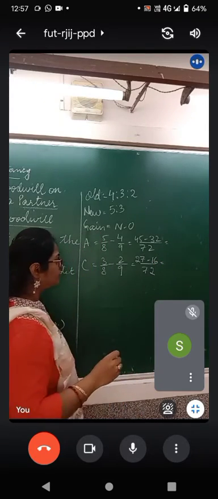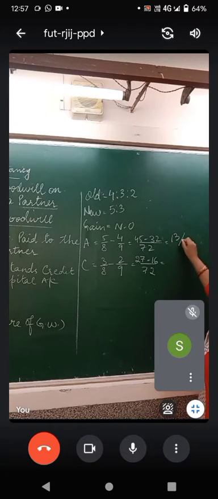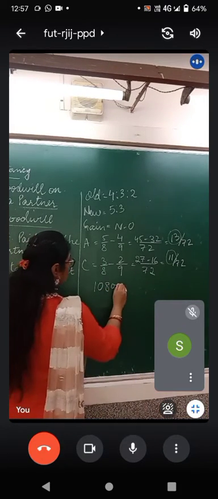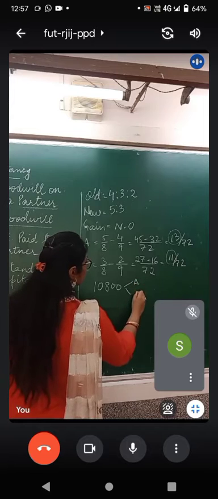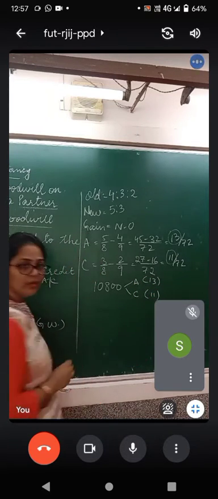Got this out, which is 13 upon 72, and for the other one it is 11. Now A is to C, the gaining ratio turns out to be 13:11. So this 10,800 will be divided amongst A and C in 13:11. Work this out.